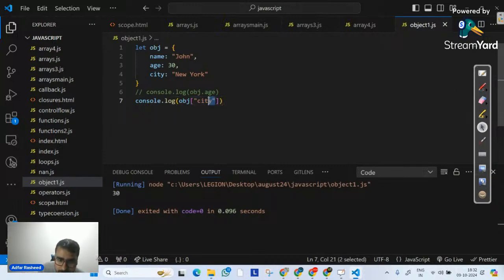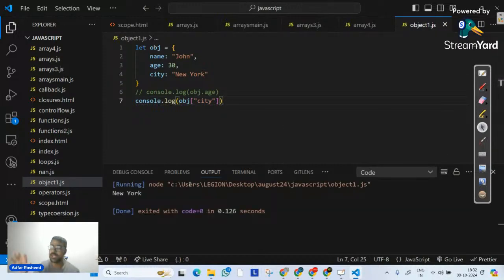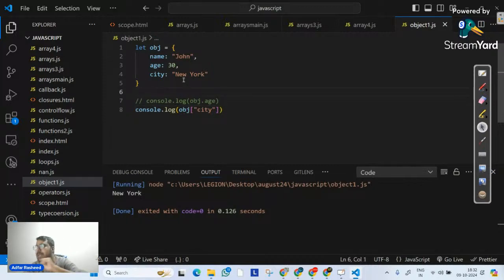But in that square bracket, you don't have to write 0, 1, 2 like the index number. No, but we have to write the key name over there by wrapping it in double quotes. So now if I simply go over there and execute it, we can clearly see it gives me New York. These are the two ways of accessing a property over here. I hope this makes sense. Am I clear? Done.